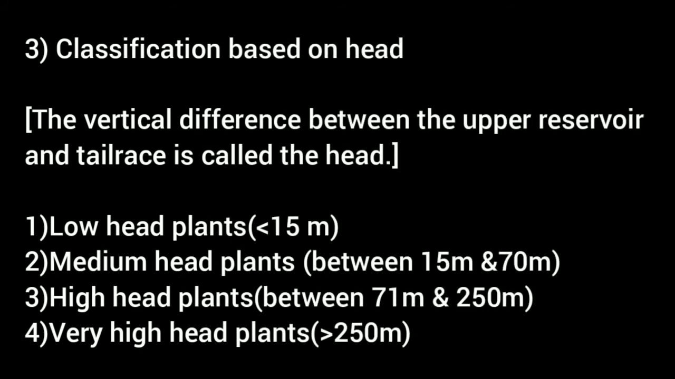First one, low head plants. When the operating head is less than 15 meter, the plant is known as low head plant. It uses Kaplan turbine. Then second classification, medium head plants. When the operating head of water is from 15 to 70 meter, it uses Francis turbine. Then third classification, high head plants. When the head of water is from 71 to 250 meter, the plant is known as high head power plant. It uses Francis or Pelton turbine. Very high head plants. When head is more than 250 meter, this type of plant uses Pelton turbine.